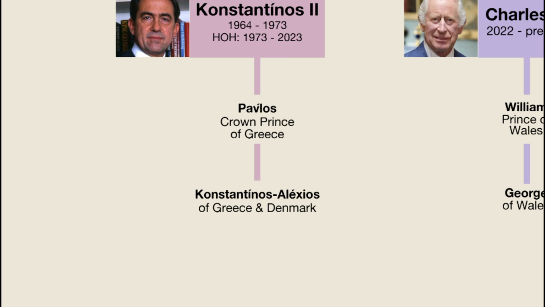On January 22, 40 days following his father's death, Pavlos spoke to French magazine Point de Vue regarding his new role. In the interview, Pavlos thanked the public for their respect towards the Greek royal family and said that those who crowded the funeral, whether they were monarchists or not, paid tribute to a historical personality, a part of Greek history. Pavlos' eldest son, Constantine Alexios, is the heir to the defunct throne.